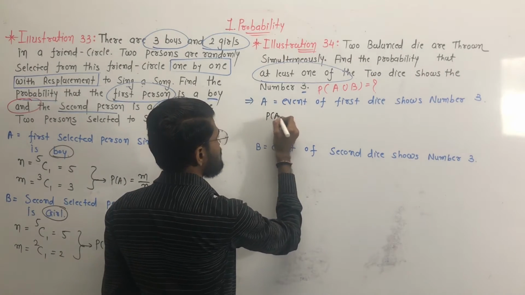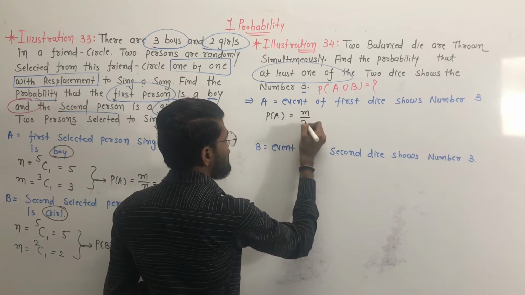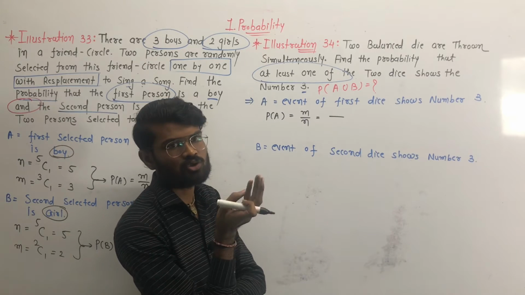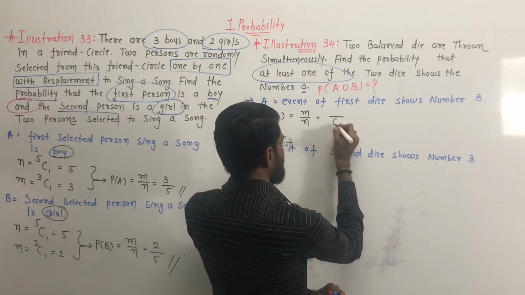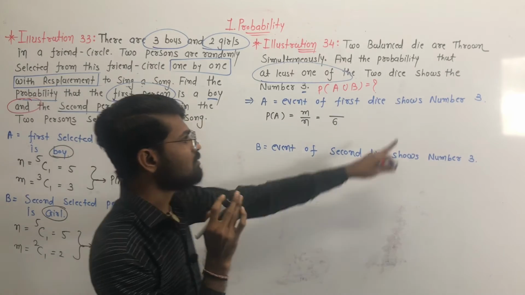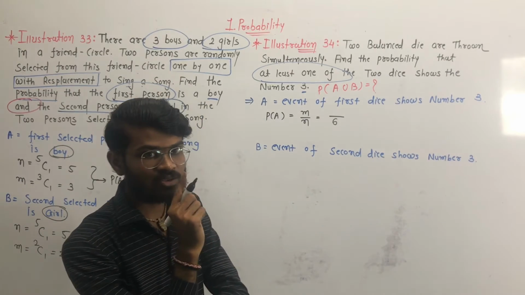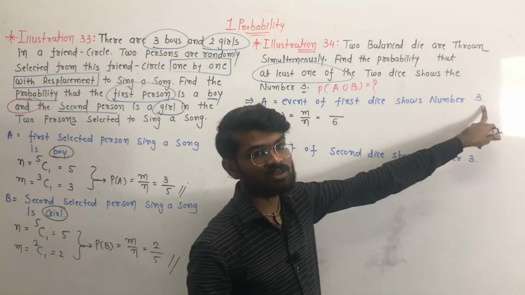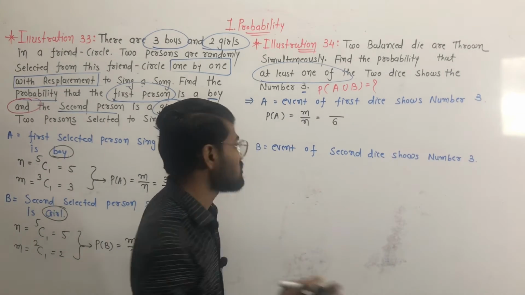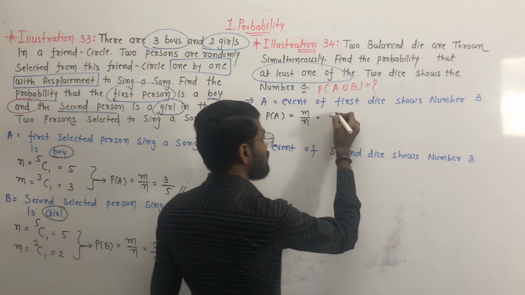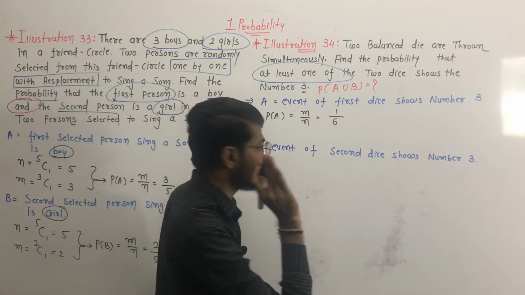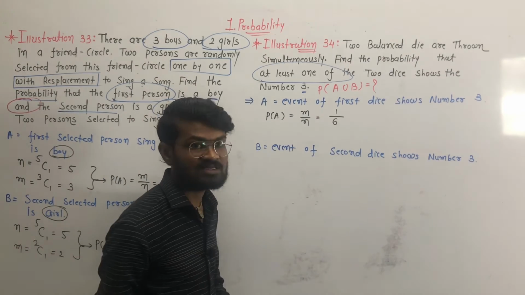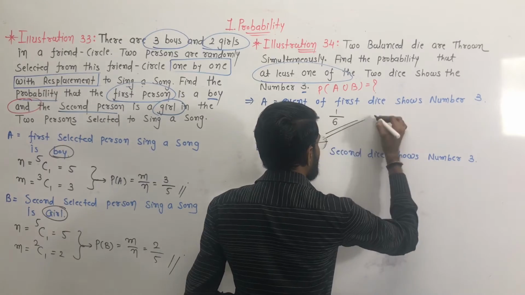Okay, if we toss a balanced dice, how many possible outcomes are there? 1 to 6: 1, 2, 3, 4, 5 and 6. But we have to show the number 3, so we select only one number out of the 6 numbers. So the probability of event A is equal to 1 by 6. The number of possible outcomes is 6 and the number of favorable outcomes of event A is 1.